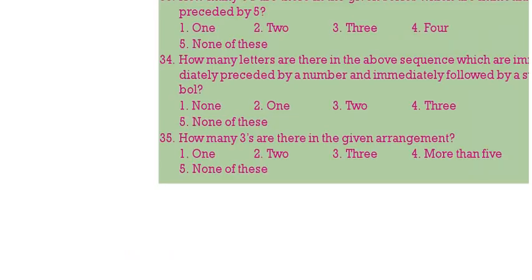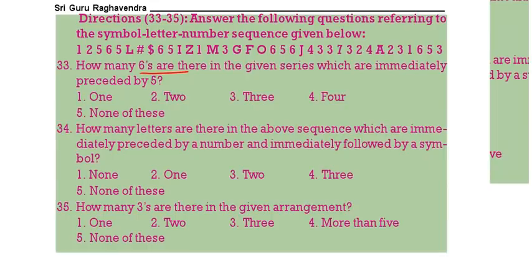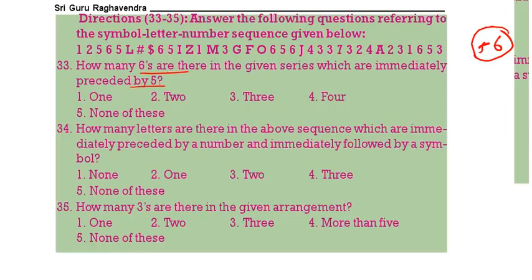This is the letter number symbol series. How many 6s are there which is immediately preceded by 5? 6 before 5 should be there. That means 56. In how many cases are we having 56? This is the first case where we are having 56. Then this is the second case. There are two cases.